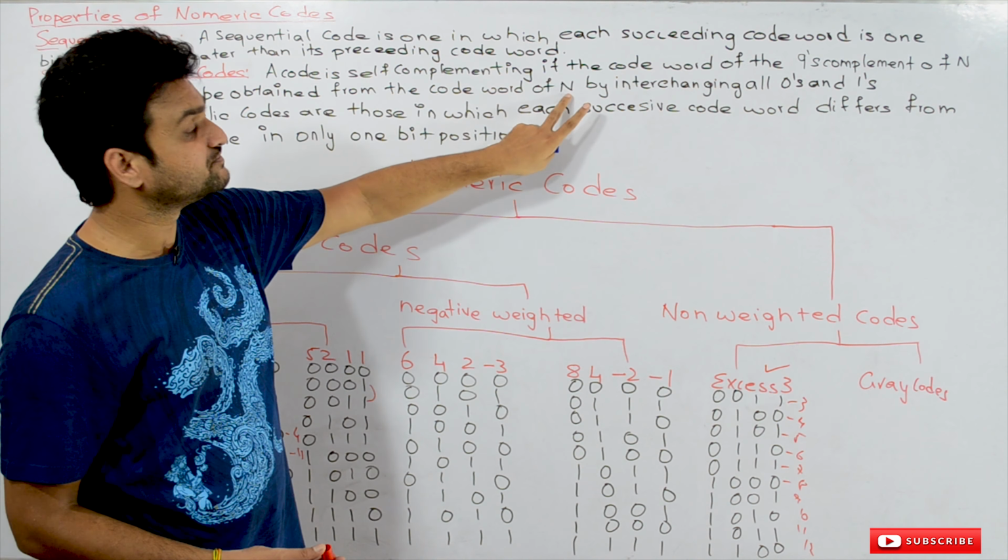If you take a code word, the 9's complement of that number n is 9 minus n. The value of 9 minus n can be obtained from the code word of n by interchanging all zeros and ones.